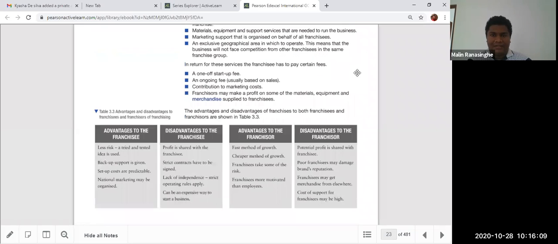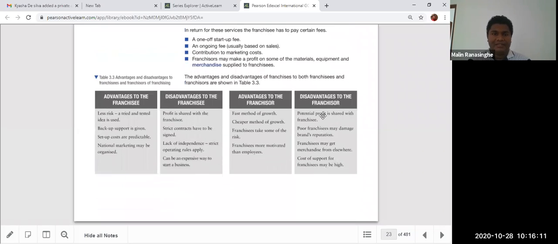Mainly, we'll see the advantages and disadvantages of franchise business. These are the main pros and cons. Franchisee advantages: low risk of business failure because it's tried and tested, and backup support is given from the big organization, like a USA-based company. Setup costs are predictable, and national marketing and advertising can be organized. These are the main advantages. There are disadvantages as well, like profit is shared with the franchisor.